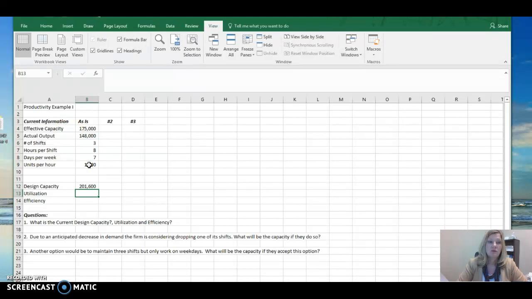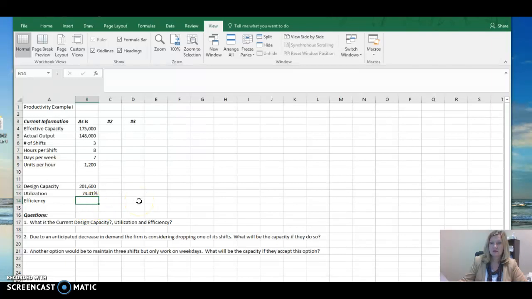Now, if we're actually producing 148,000, what is our utility? How much are we producing of our design capacity? Here we're just simply going to take that actual output of 148,000 and divide it by the design capacity of 201,600, and we get 73.41%. So we're utilizing 73.41% of our total capacity.